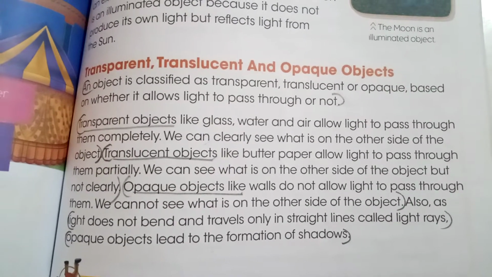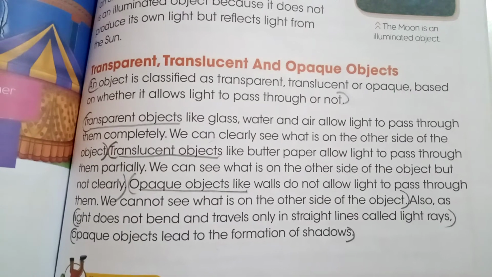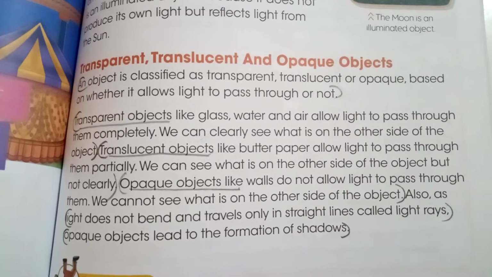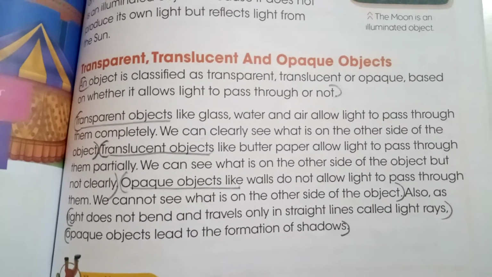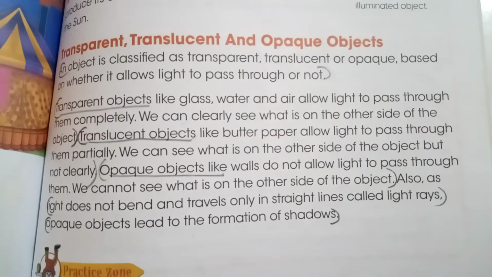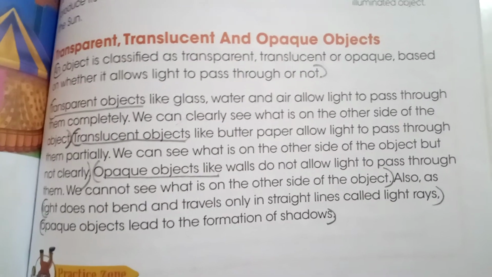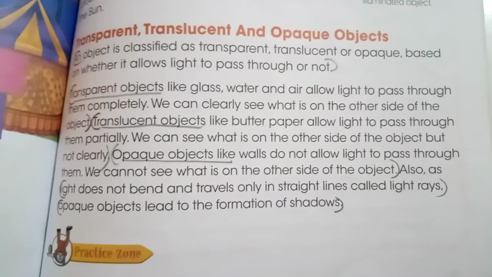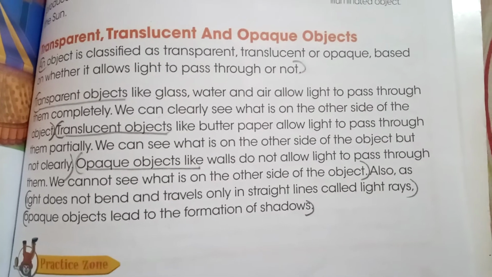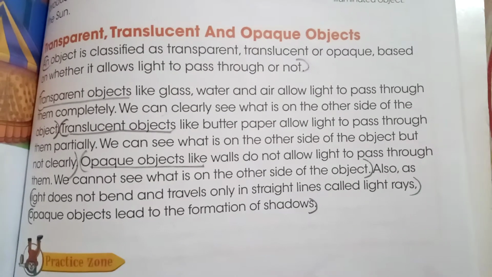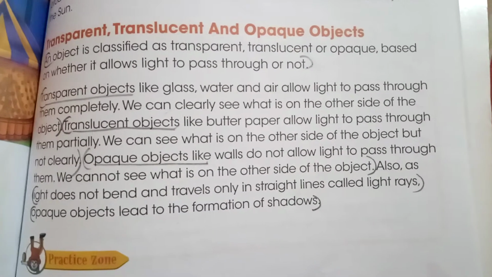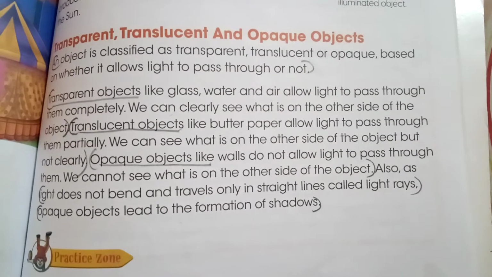Now, what are transparent objects? Transparent objects are those that allow light to pass through them completely, like glass and water. You can see the other side of the glass and the water. So these are transparent objects. Then come the translucent objects. Translucent objects are those through which light can pass, but only partially. Partially means not fully. So we can see the other side of the object but not very clearly. For example, if we allow light to pass through butter paper or colored plastic, we will be able to see, but not very clearly.